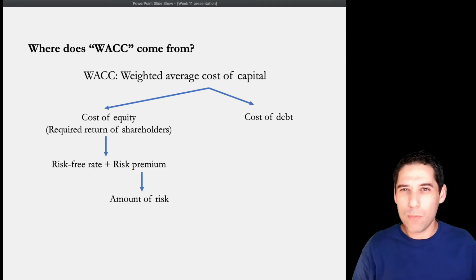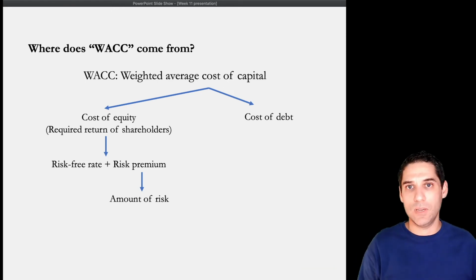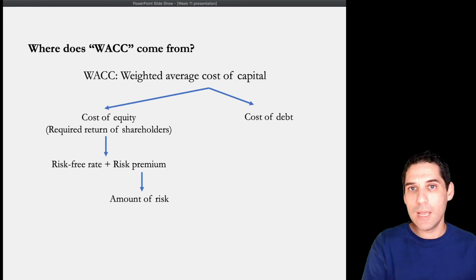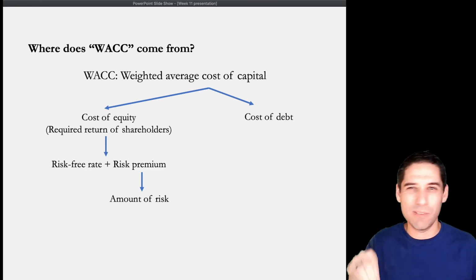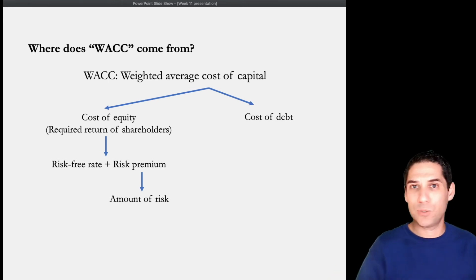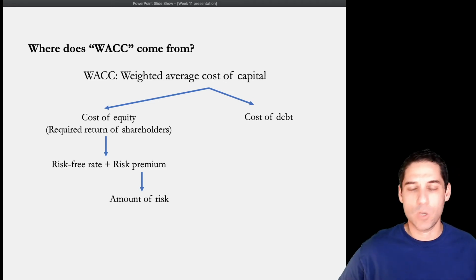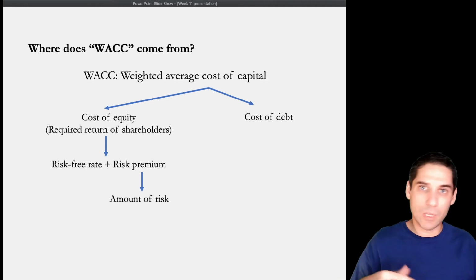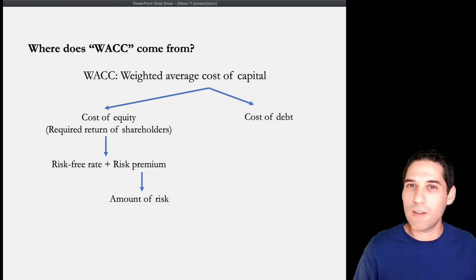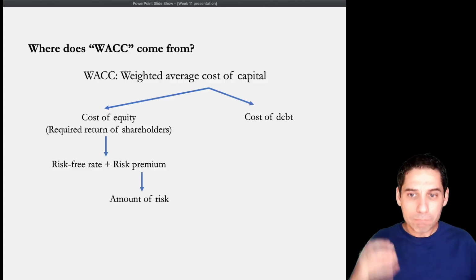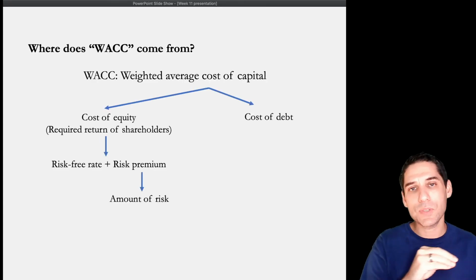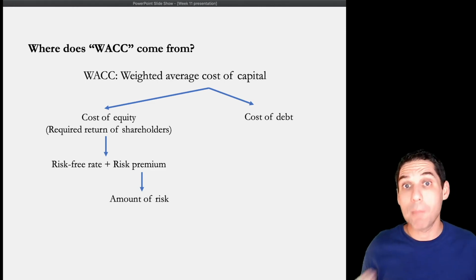And one big thing is going to be the amount of risk you're exposed to. It really depends on what else you're invested in. So we're going to get into portfolios, right? An Amazon share in isolation is a very different game risk-wise compared to an Amazon share in a portfolio with 500 other stocks. Okay, so we're going to look at how we can quantify risk. We're going to come up with different measures of risk, and once we have that, we are going to relate that amount of risk to required returns using a model.